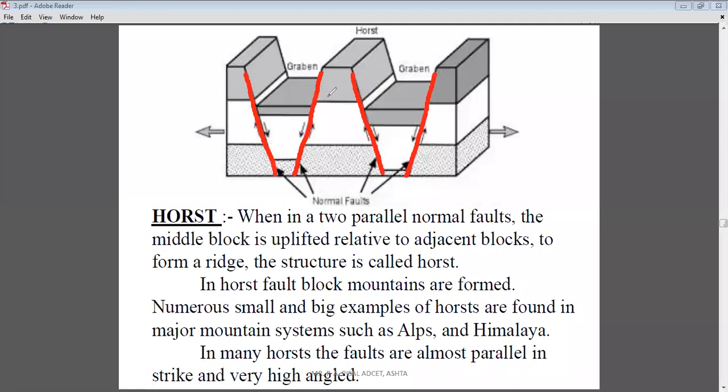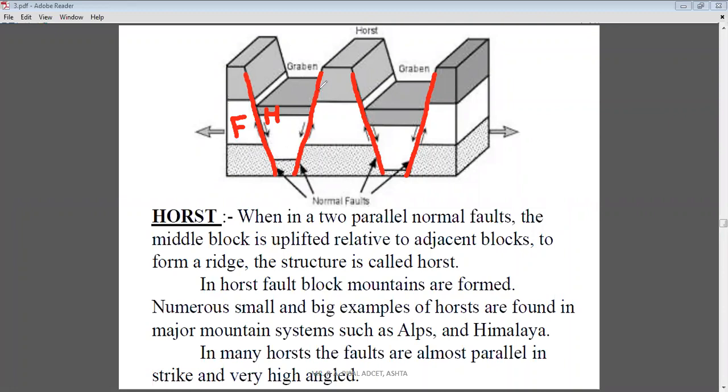Okay. Now here in this three-dimensional view, you can clearly recognize the sides along which the displacement is visible. The block which is above the fault plane is always considered the hanging wall. So the hanging wall is always above the fault plane. If this is the fault plane, then this side is the hanging wall. And the block which is below the fault plane is always the footwall. So this is for this first fault plane.